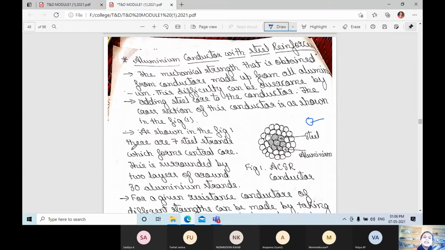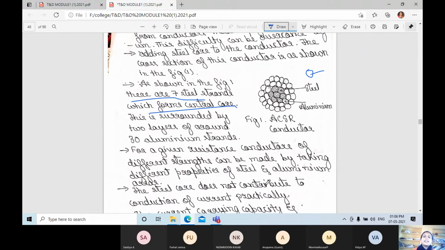These 7 steel strands form a central core, which is surrounded by aluminum, 30 aluminum strands.